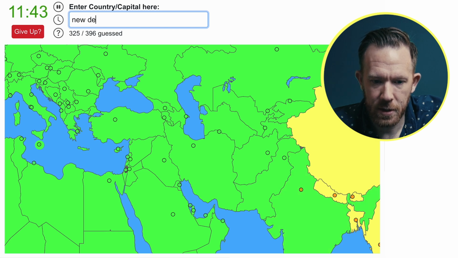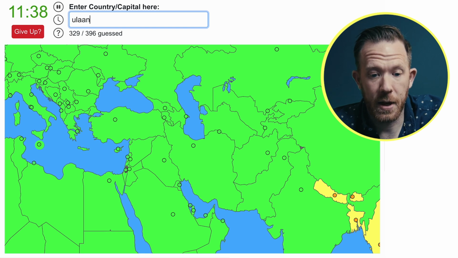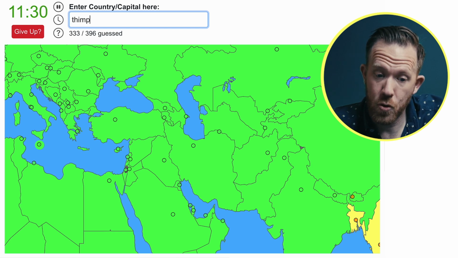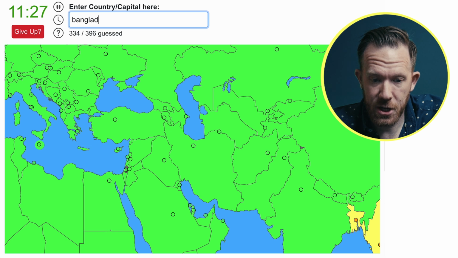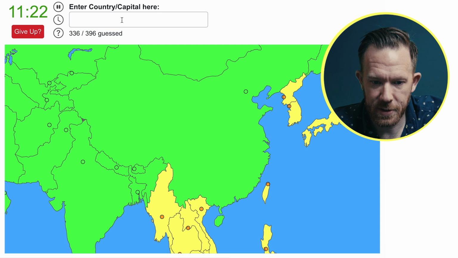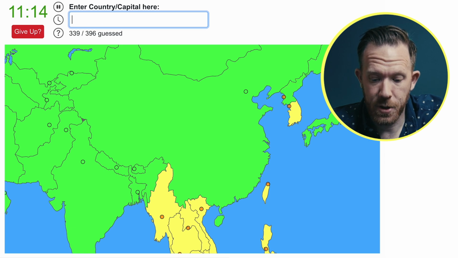All right, let's get India out of the way. New Delhi. And China, Beijing. And Mongolia, Ulaanbaatar. Nepal is Kathmandu. Bhutan is Thimphu. Bangladesh is Dhaka. All right, then let's get these other Asian countries. We have Japan, Tokyo, of course. North Korea is Pyongyang. South Korea is Seoul. Taiwan is Taipei.